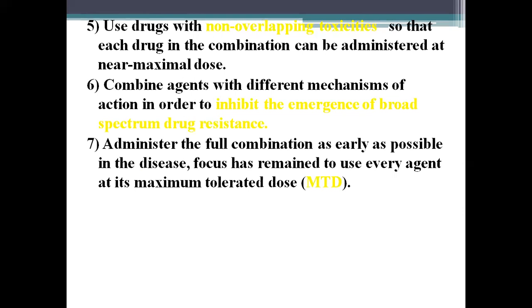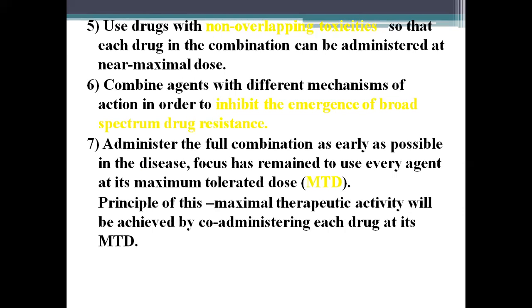Focus has to remain on using every agent at its maximum tolerated dose. The principle is that maximum therapeutic effectivity will be achieved by co-administering each drug at its maximum tolerated dose. Conventional wisdom is that more is better.